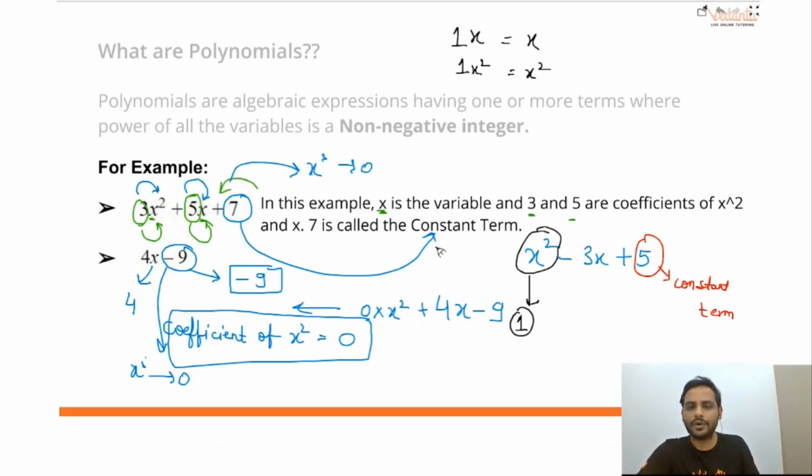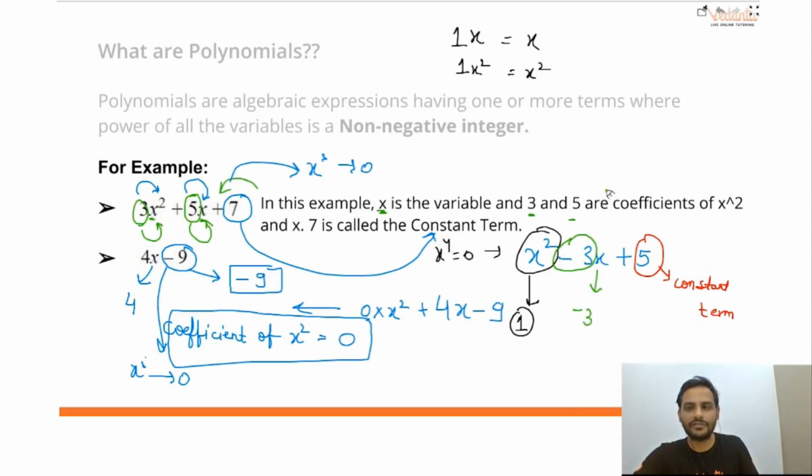If I ask you what is the coefficient of x raised to the power 4 in this, you will say it will be 0 because it is not present there. If I ask you what is the coefficient of x, you say 3. No, it is not 3. I have told you the sign is carried along with it. So the coefficient of x is minus 3.